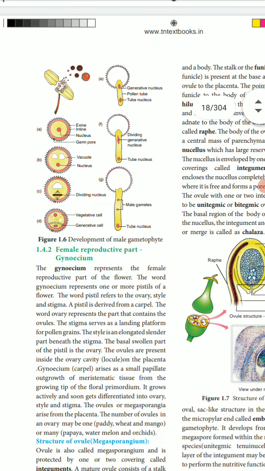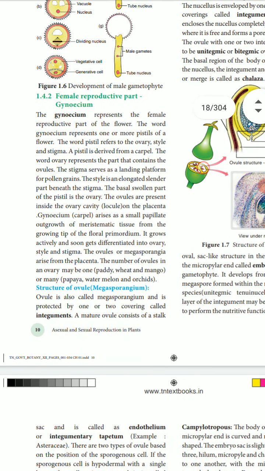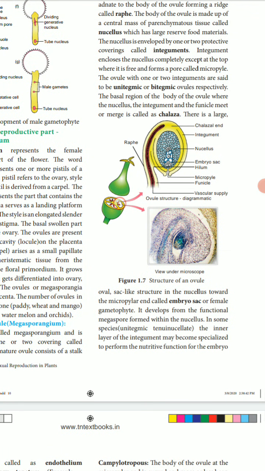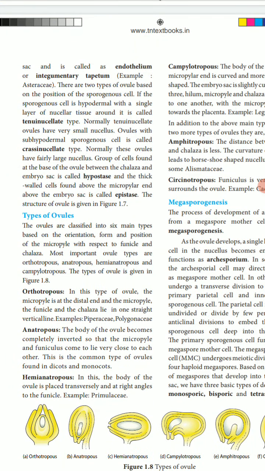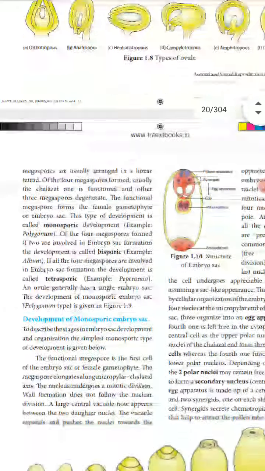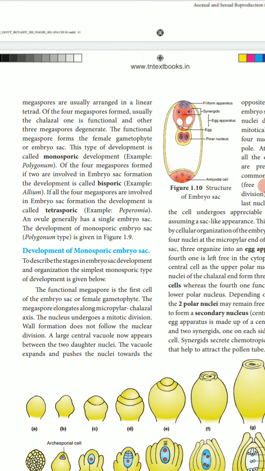Then the female reproductive part, the gynoecium, the ovule as the main structure, TS and types of ovule, megasporogenesis, and development of the embryo sac.